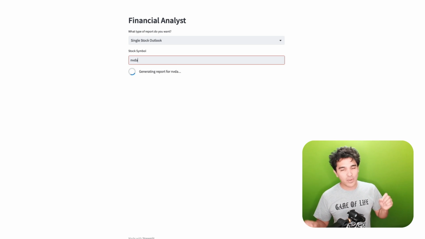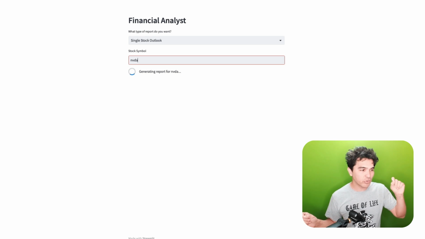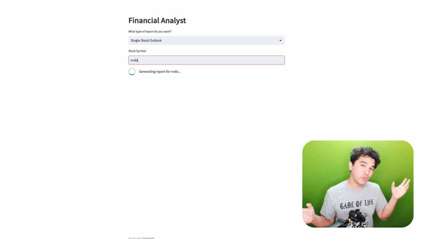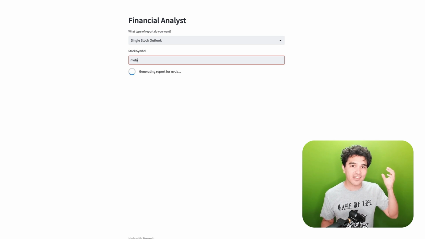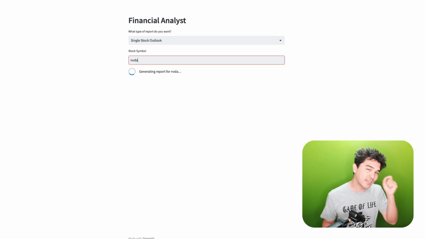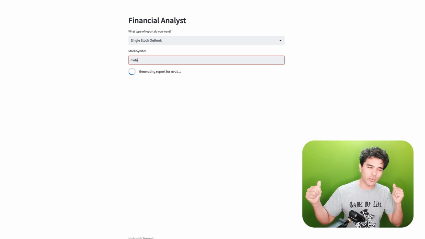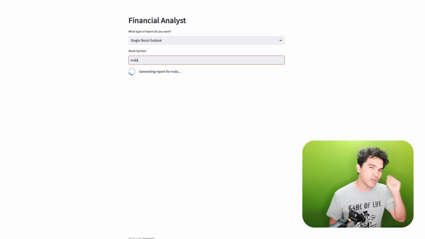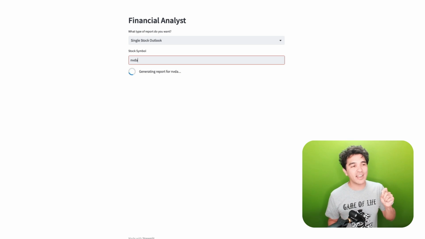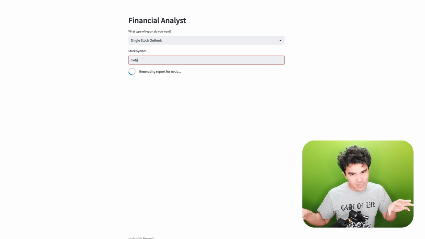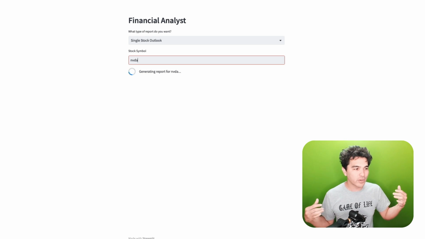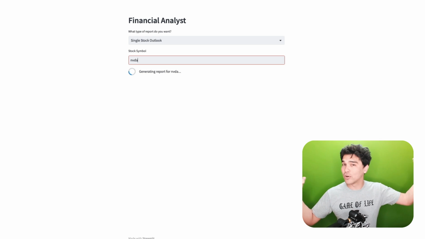What this is going to do is search all the recent financial news, synthesize it, and write a report using GPT-4 and Llama Index, which is the subject of this video and the last one. This is a continuation of video 11 in the series, where I introduced Llama Index and the idea of automatically fetching financial news and synthesizing that information so that it can be queried using GPT-3 or GPT-4.